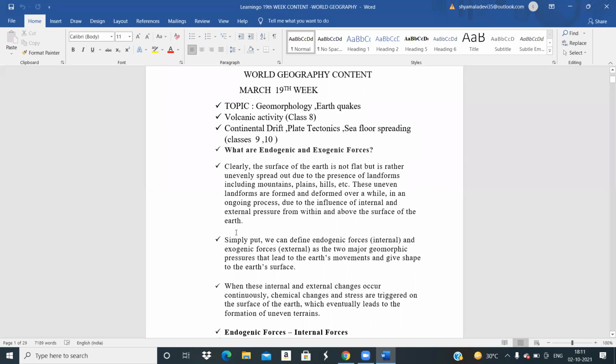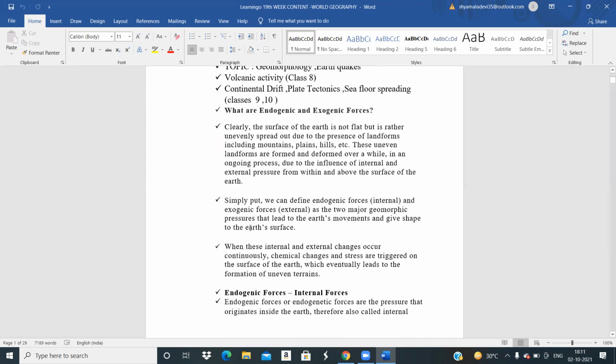So these uneven landforms are formed and deformed over a while in an ongoing process due to the influence of internal and external pressure from within and above the surface of the earth. Why do we have these uneven landforms? For example, mountains are high. Plateaus are usually called a tableland. And then you also have the hills, which are considered to be even and uneven. Why are these landforms formed? It is because of the influence of the pressures that are taking place externally as well as internally.